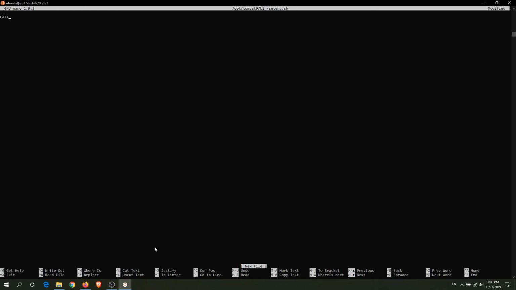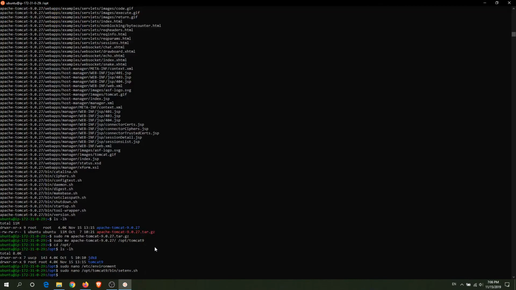So let's see, Catalina equals string. And I'll write the changes by doing Control-O command, enter, get out of text editor, and that's it. So we're done with Tomcat, and I'll be moving on to installing MySQL in our server.